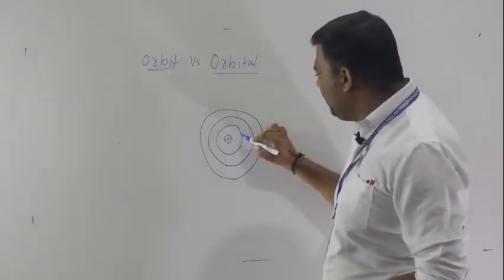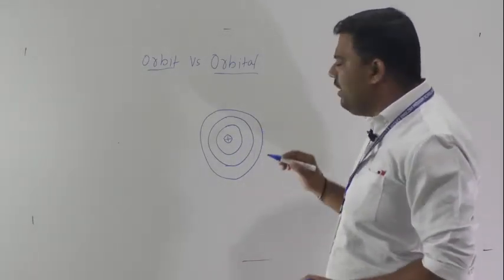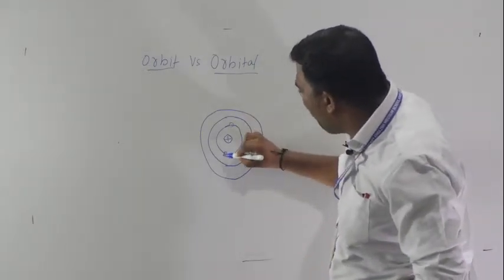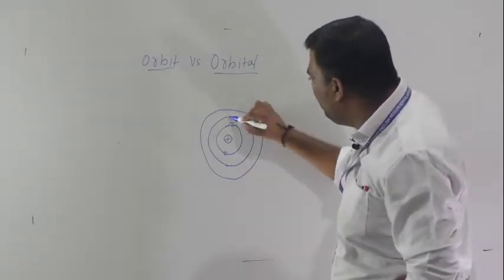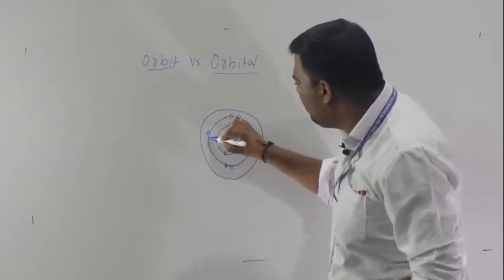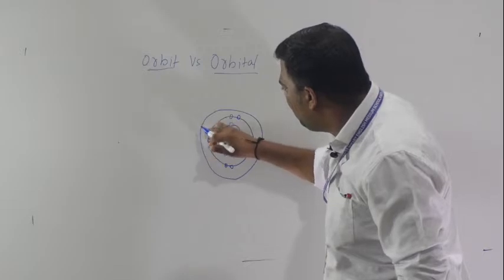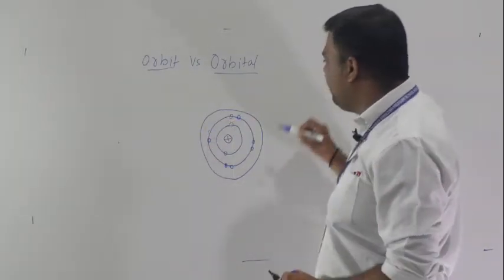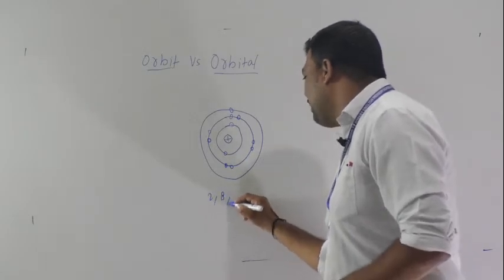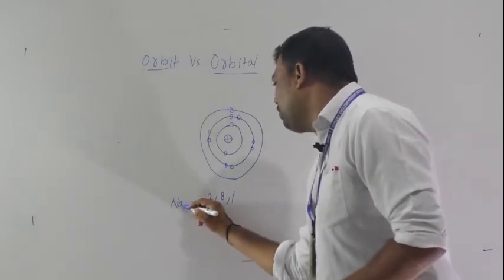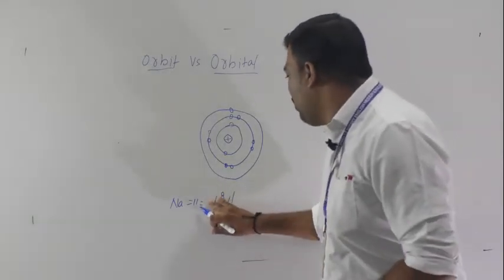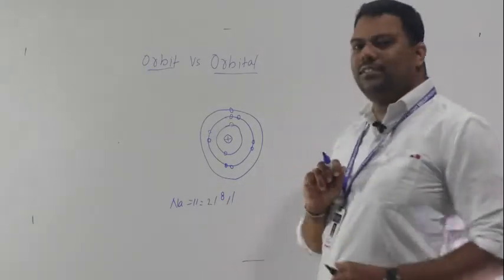The electrons revolving in the first shell are 2, then here 8. Suppose you are writing for sodium, atomic number 11, 2 comma 8 comma 1.